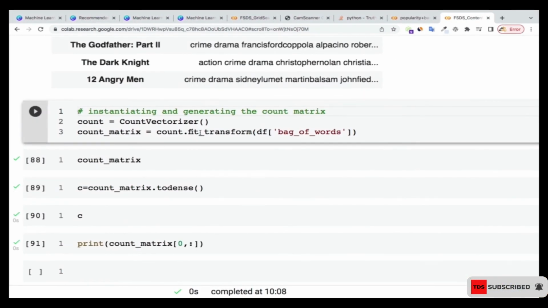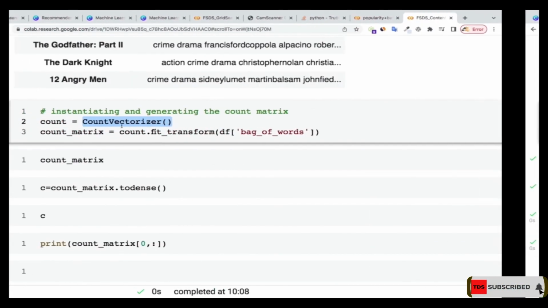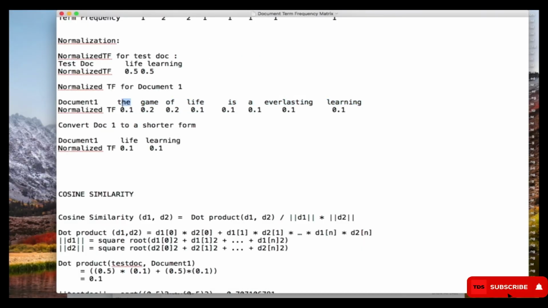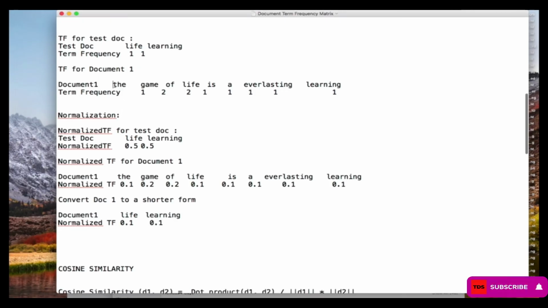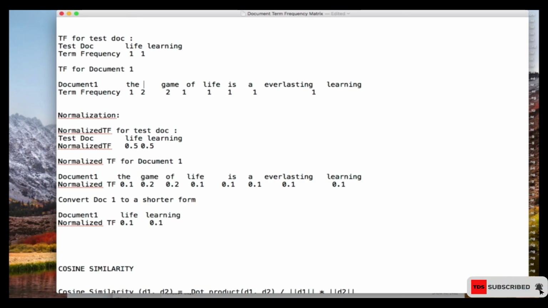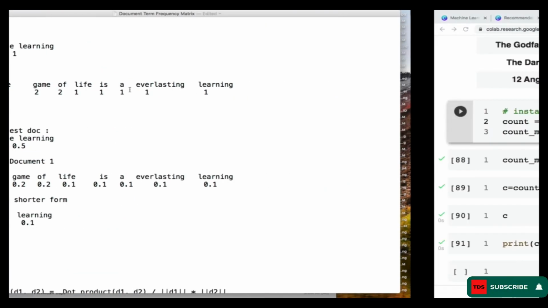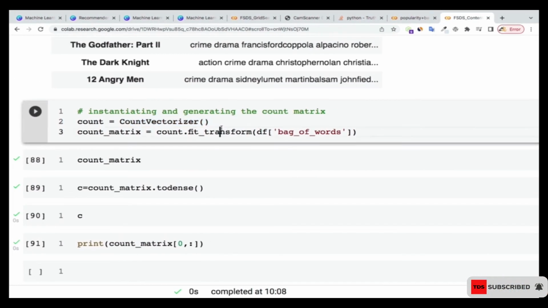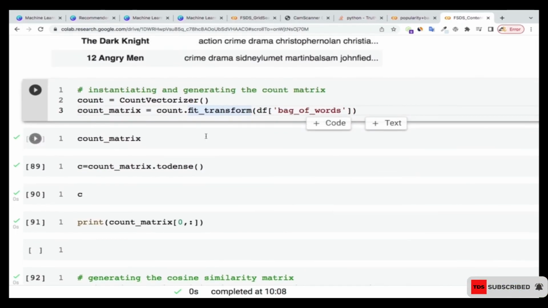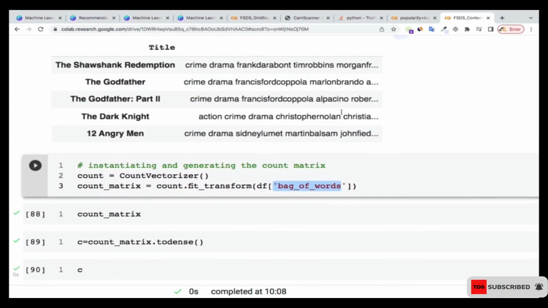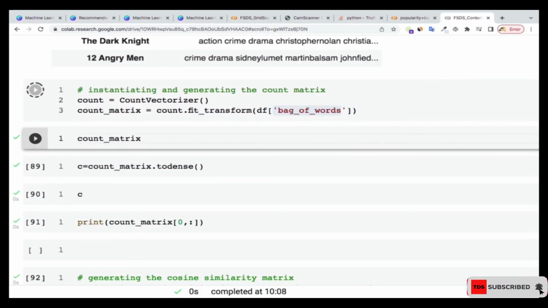Once I do that, I'm going to use the count vectorizer to count how many times each word appears. In this case they appeared one time, so you're going to find it like this. I can't do these things by hand, because this is quite a lot, so I'm using what is called the count vectorizer. I'm initializing it as count, and I'm using count.fit over here, fitting it on the bag of words which I've just created. So let me run that one.